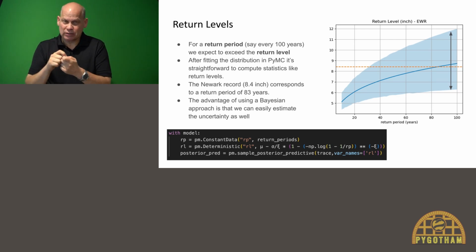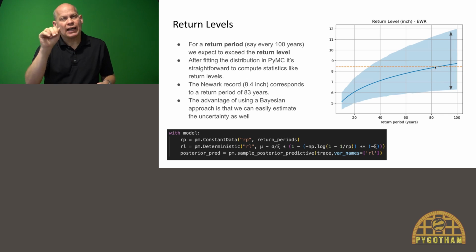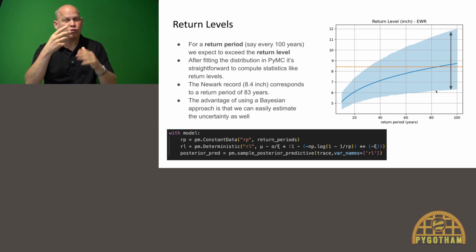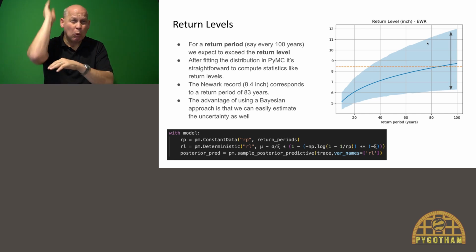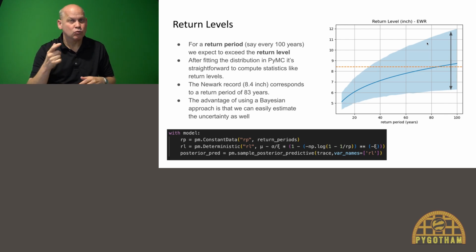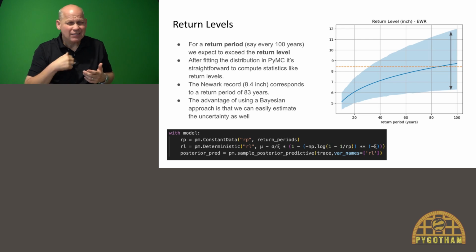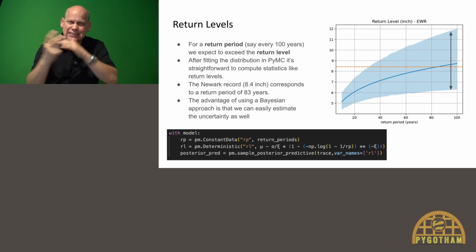If we look at the 83 year period, the range is actually from 6 to over 11 inches. So that's quite a wide range. We actually don't have a very precise prediction of what we expect to happen every 83 years.